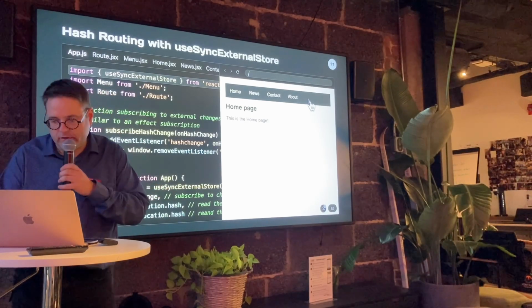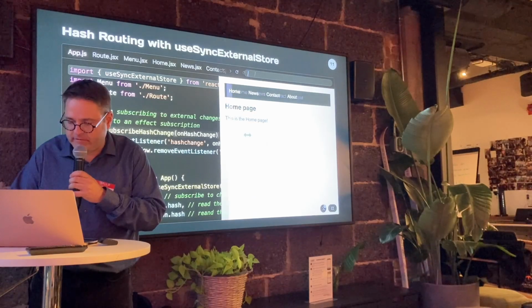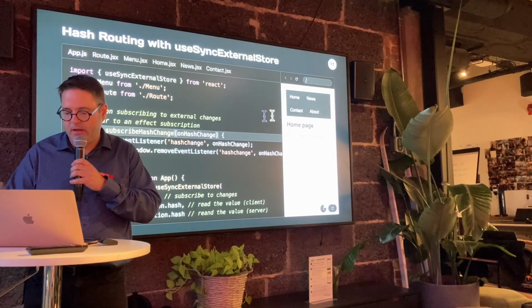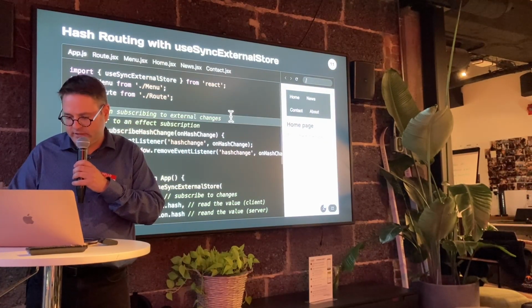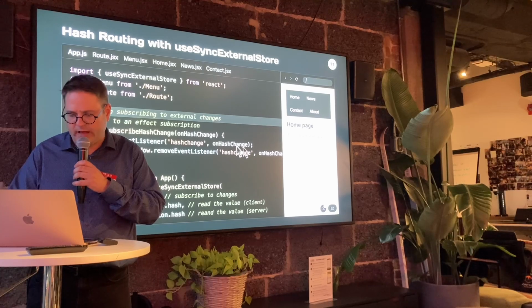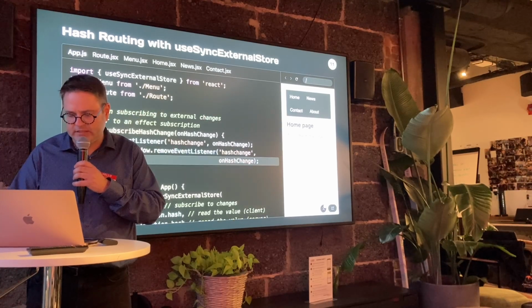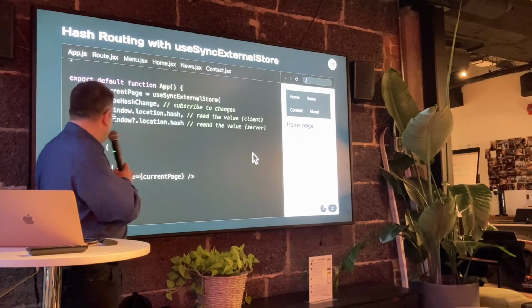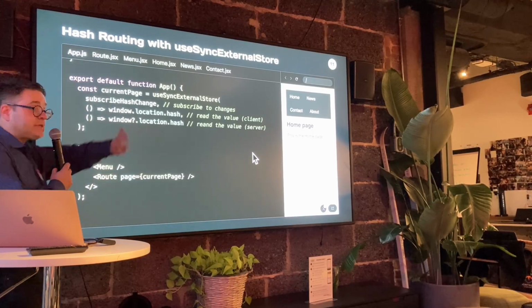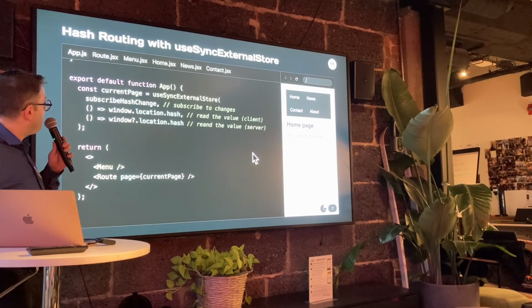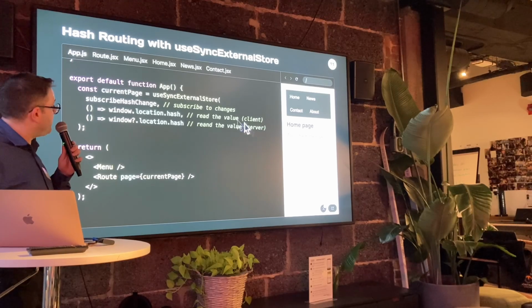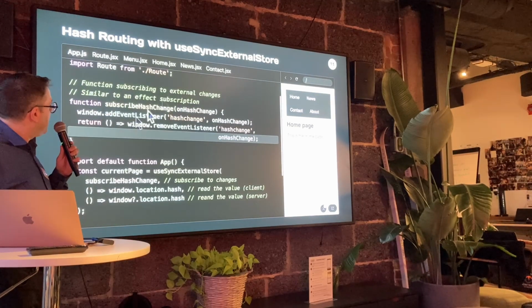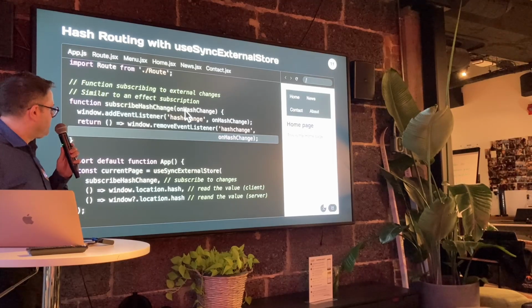Let me move this around. There we go, that's a little bit better. Perhaps I should decrease the size. Well, that's not so bad. I'm just going to do this. Anything else I need to do? No. As you can see, very simple code. At the bottom we've got my return, the same return we had before. Instead of the useEffect, we have the useSyncExternalStore. And up here we've got my subscribe hash change.